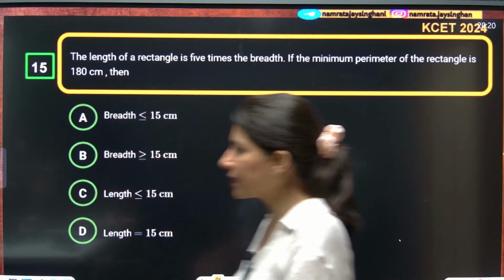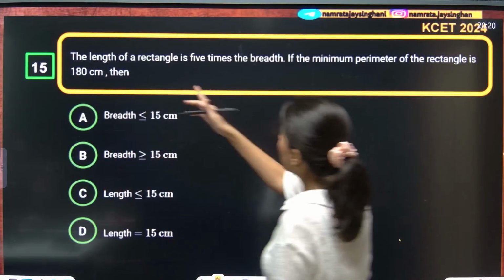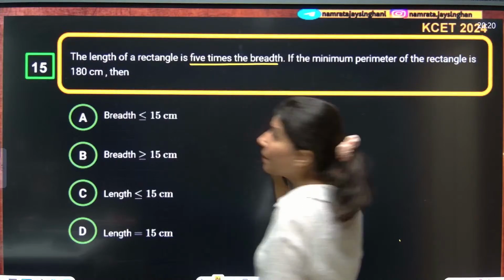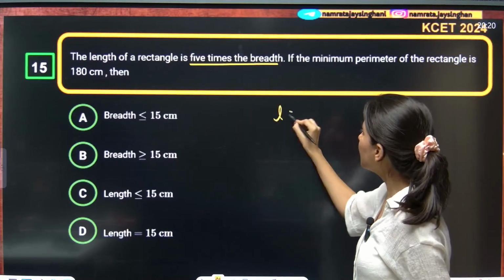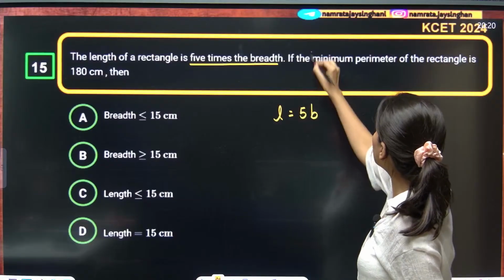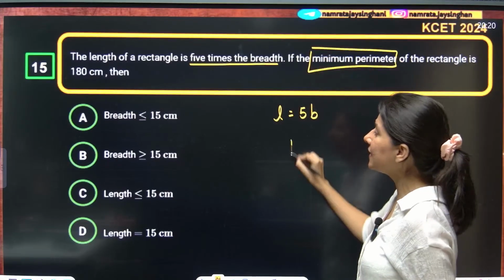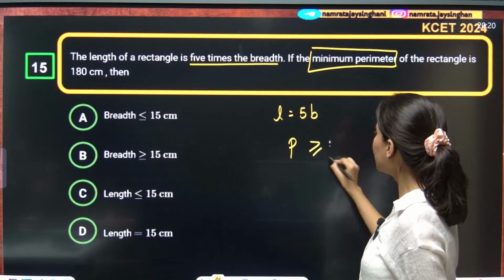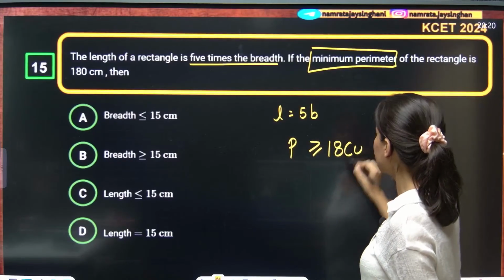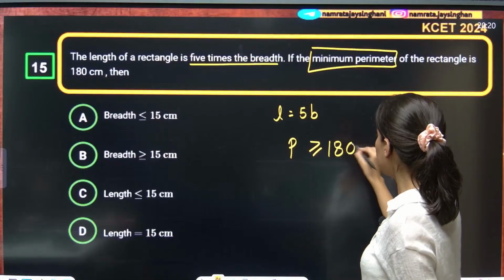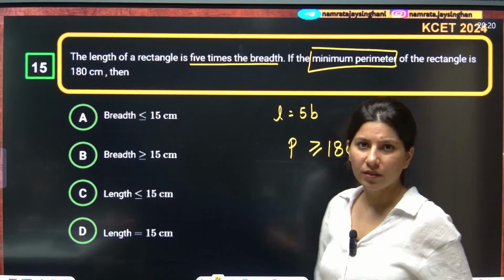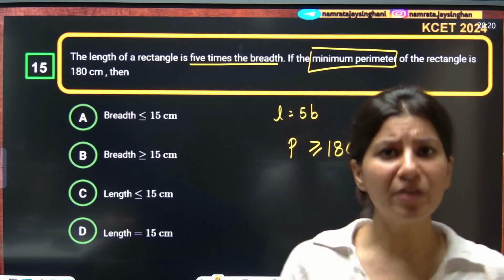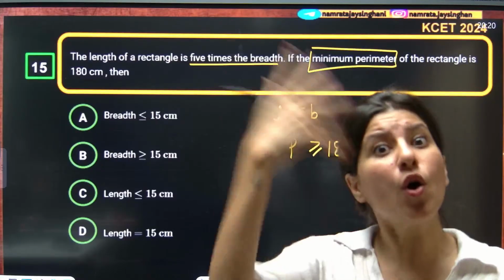Alright. Yes, next question. The length of a rectangle is 5 times the breadth. L is equal to 5b. The minimum perimeter of the rectangle is 180 centimeter. That means the perimeter should be greater than or equal to 180 centimeter. Minimum means what? The perimeter can never be less. It should be either equal or greater than 180.